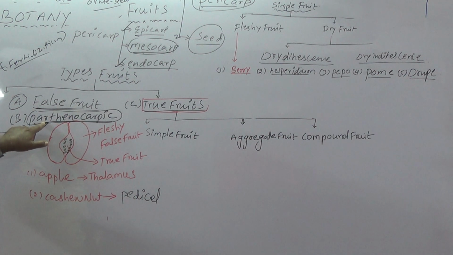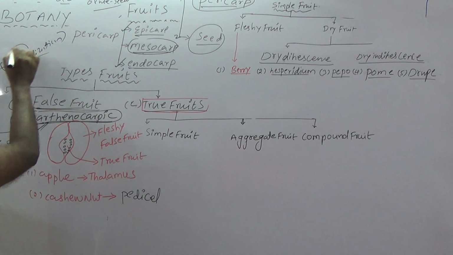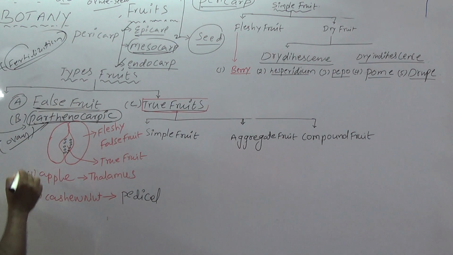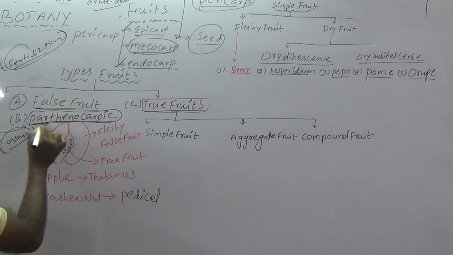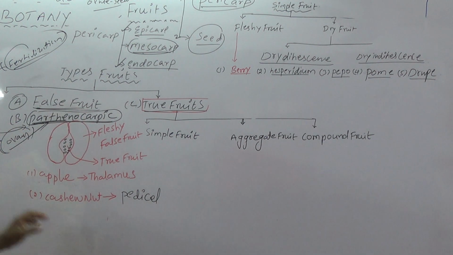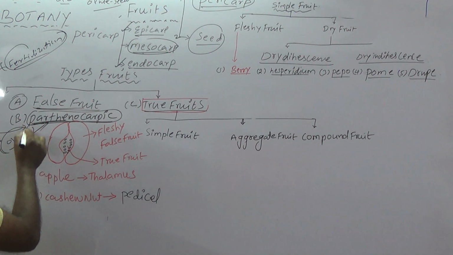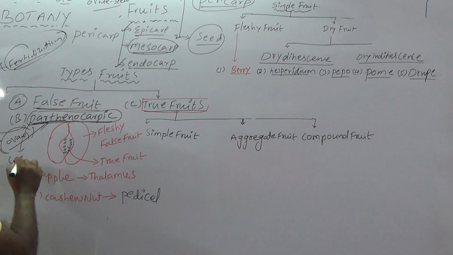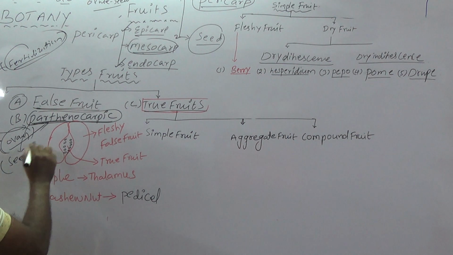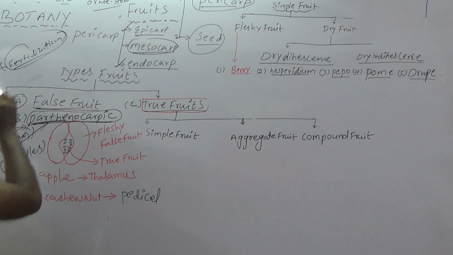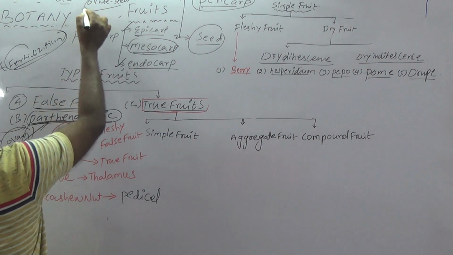First of all, we discuss parthenocarpic fruit. Without fertilization, the ovary develops into fruit. Such fruits are called parthenocarpic fruits, and such fruits are also seedless fruits, because ovules do not develop into seed.